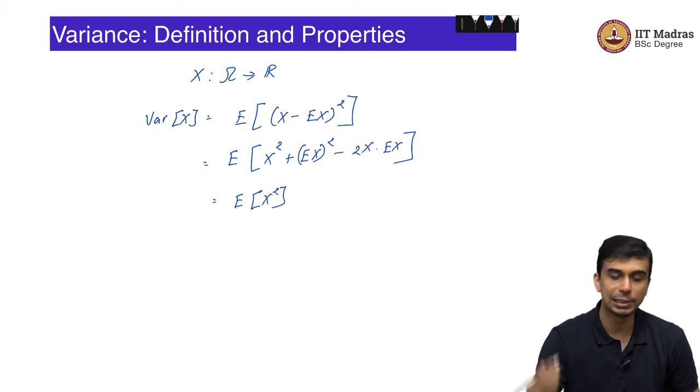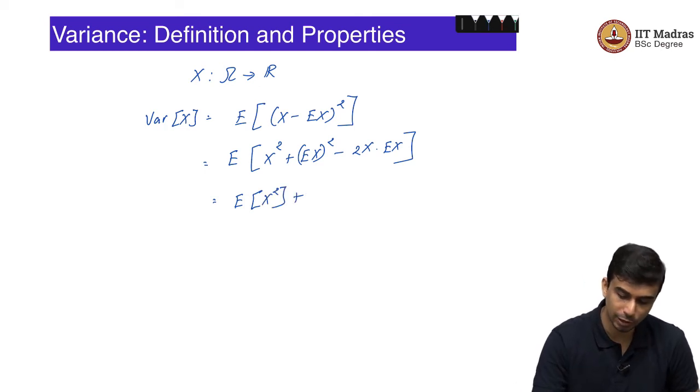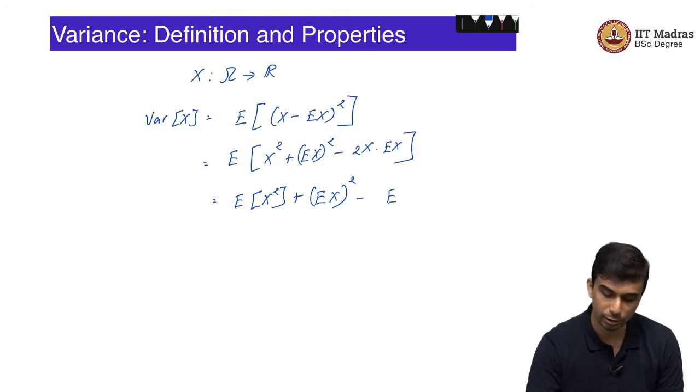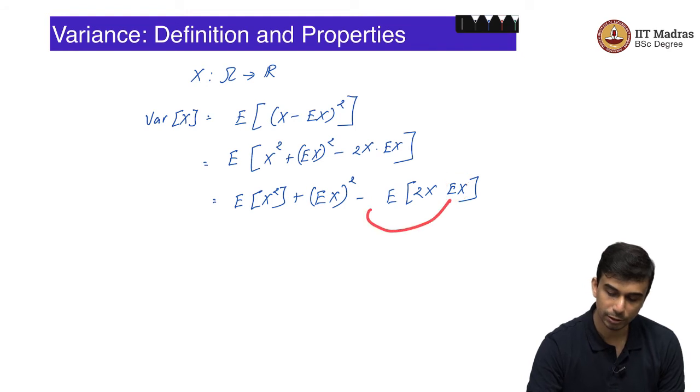So, effectively you can use the linearity of expectation to break this down further as expected value of x squared plus (Ex) the whole squared is a constant. So, (Ex) the whole squared is a constant and the expectation of a constant is simply equal to the same constant. So, that is (Ex) the whole squared minus the expected value of 2x Ex.